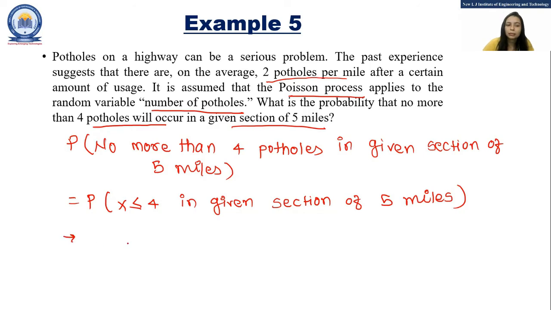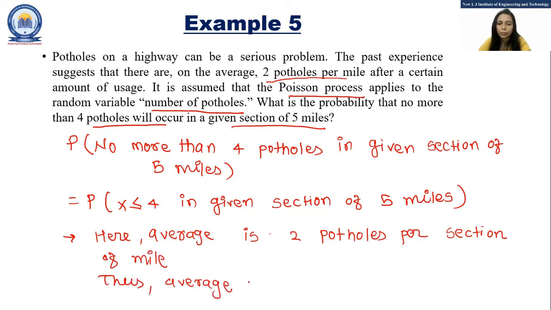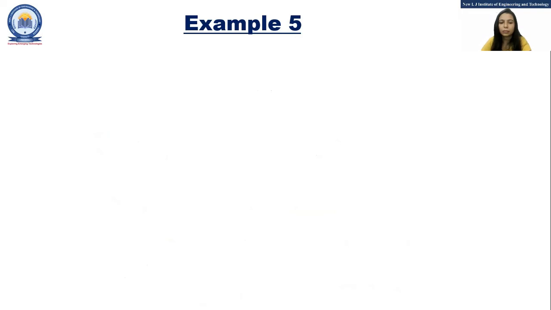So we can say that here the average is 2 potholes per mile. Thus, average potholes per section of 5 miles is 10. So lambda is equal to 10.